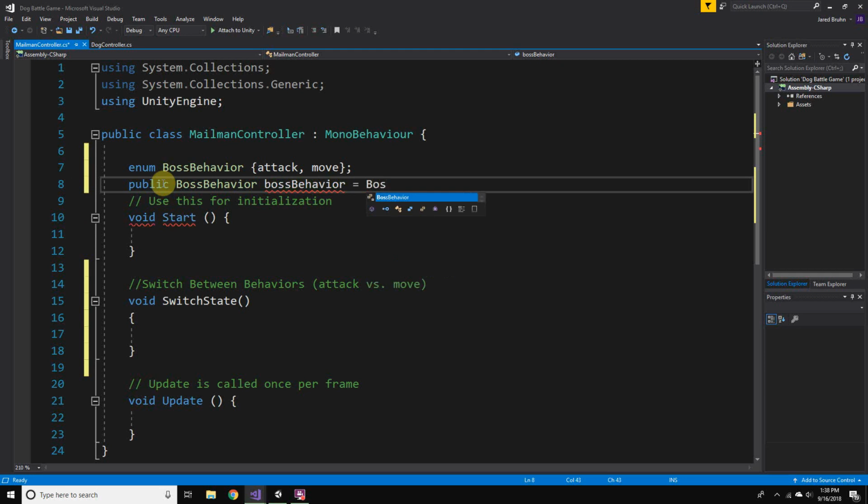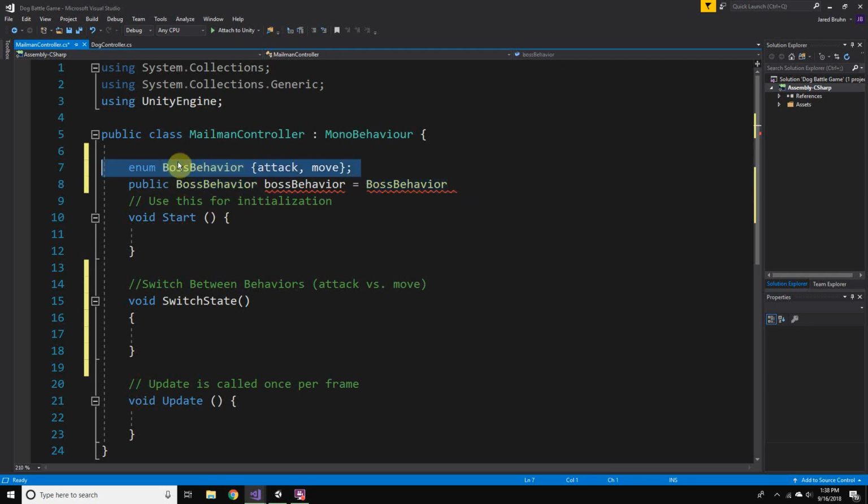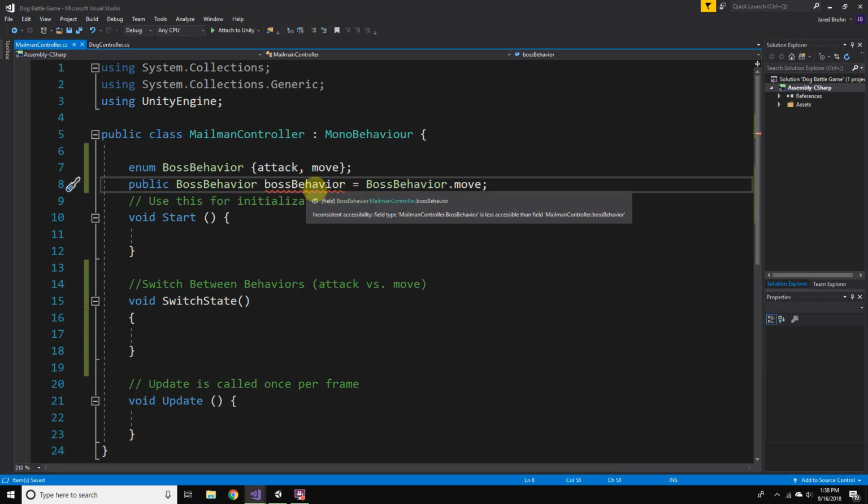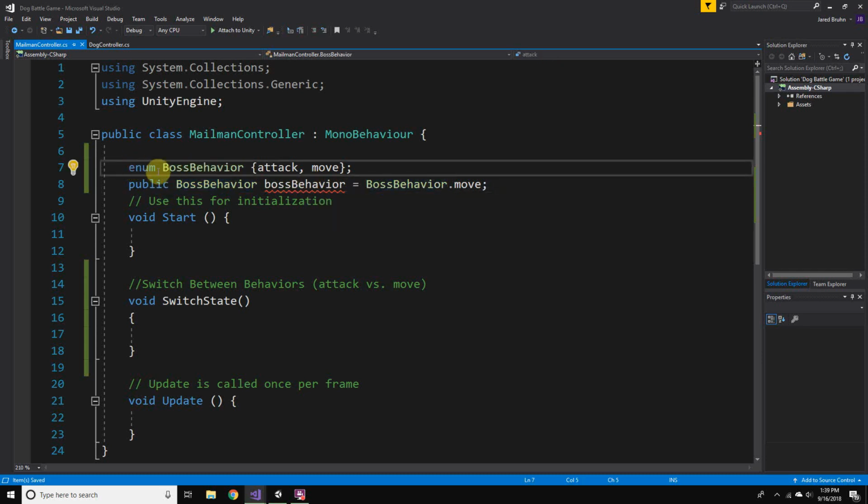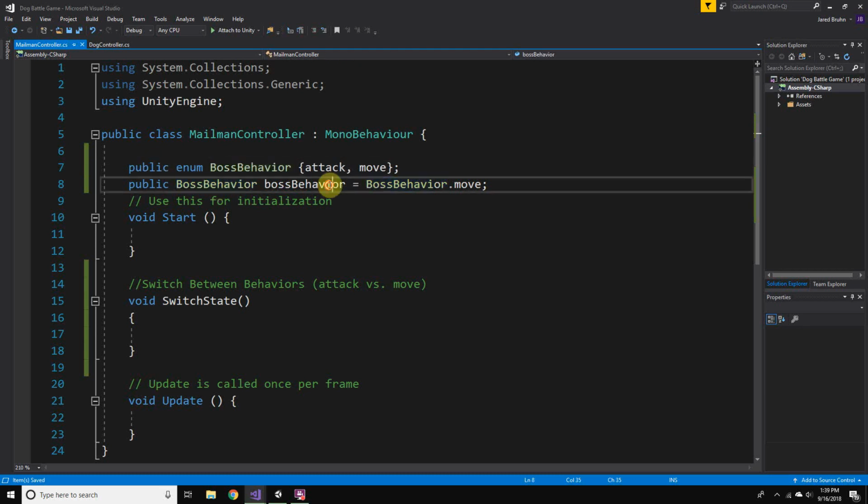So we'll know that the capital boss behavior means the enumeration that we've defined, and the lowercase means a specific one in this class. And so the default, we're going to say he's going to move before he attacks. So we'll just set it equal to move. What's this error here? Oh, okay. It's giving us an error because we didn't make this public, and that needs to be accessible in order to have a public boss behavior.